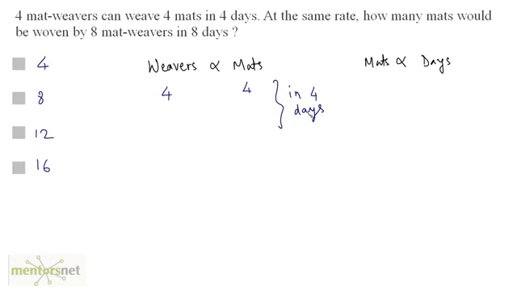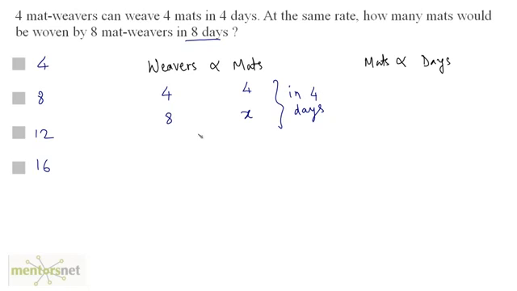So in 4 days, how many mats will 8 weavers produce? We have been asked how many mats would be woven by 8 mat weavers in 8 days. Well, let us first calculate how many mats will be woven by 8 weavers in 4 days.